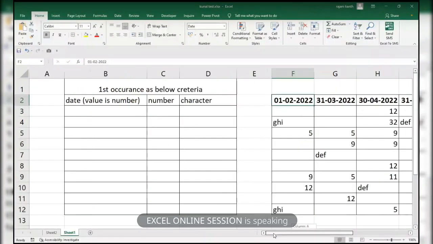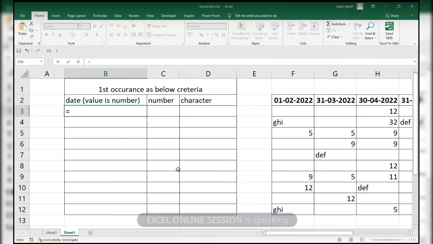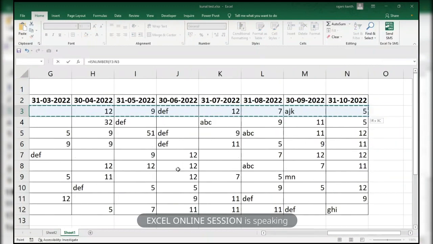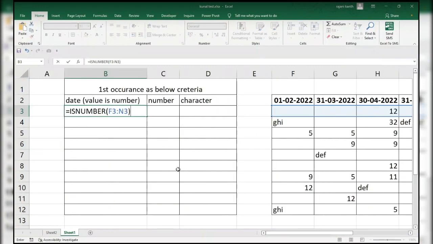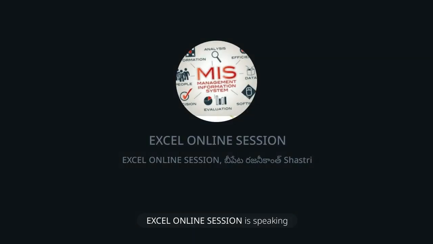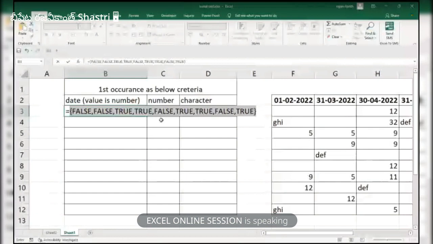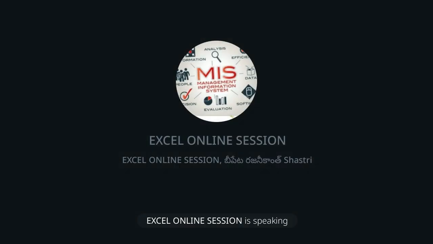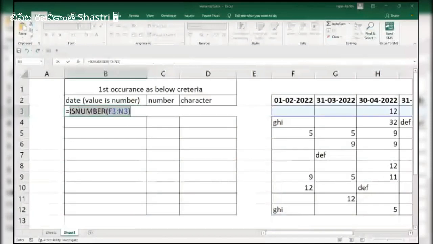See how I'll do it. First of all, we'll find whether there are any numbers, using ISNUMBER and F9. Wherever it has a number it shows TRUE and the remaining are FALSE.